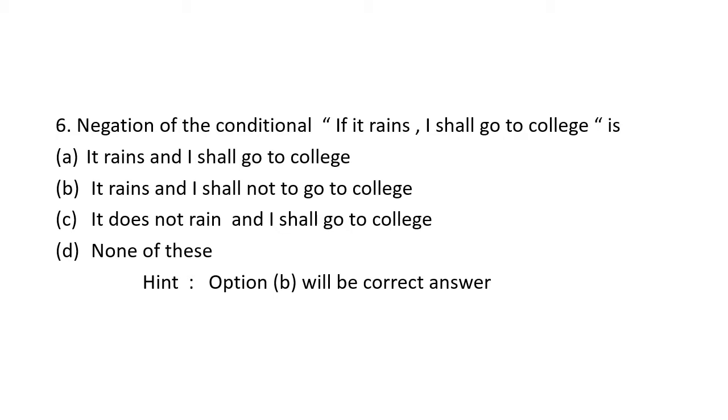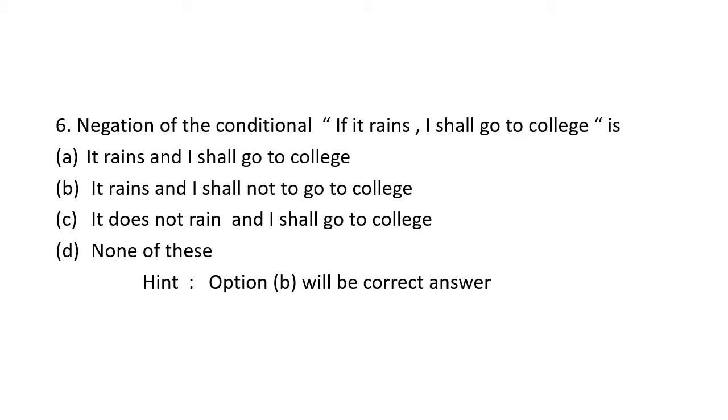If you observe the given conditional clearly, they have mentioned if it rains I shall go to college. So the negation clearly suits option B, that is, it rains and I shall not go to college. Therefore, the negation of this particular conditional, if it rains, I shall go to college, is it rains and I shall not go to college.